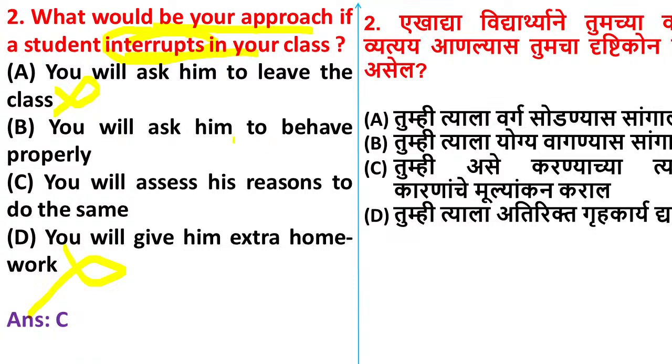For that moment he will behave well, but in the next class, or after a few minutes, he may repeat the same thing. How many times is the teacher going to ask him? So what a good teacher will do is assess his reasons, find the problem for such behavior, and then try to solve it. So here option C is correct.